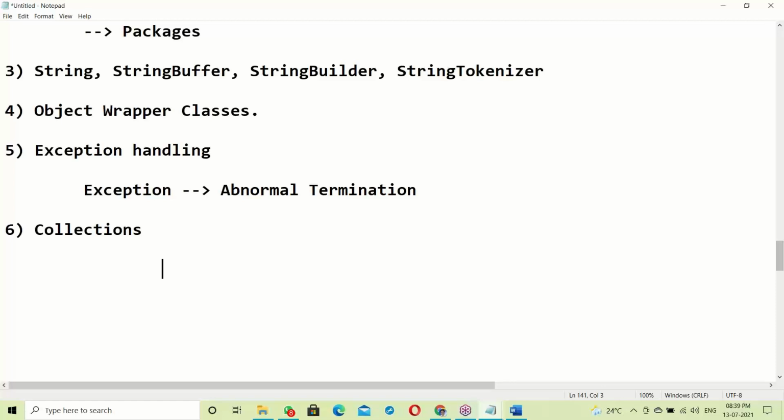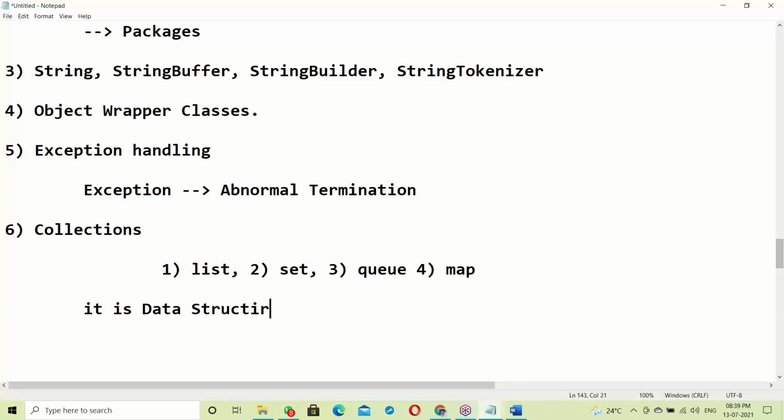The collection components: most important are the listing components. Next, set components, queue components, and map components. Various kinds of components here. It's nothing but the data structures concept. These are simply data structures.